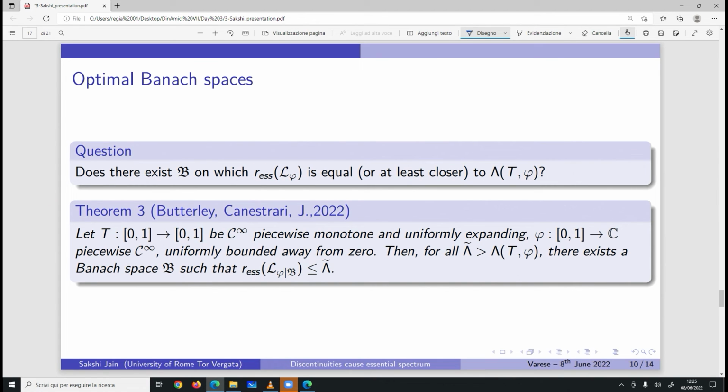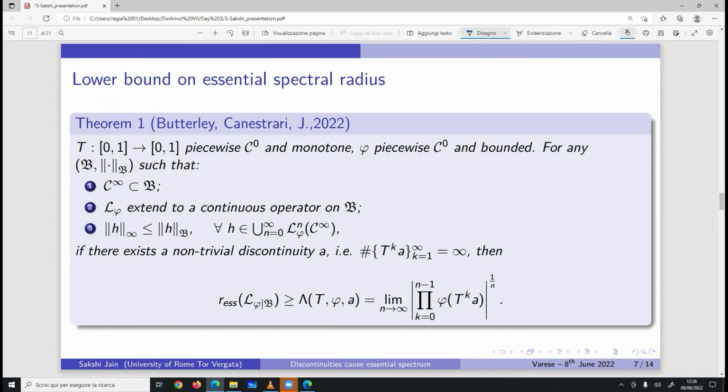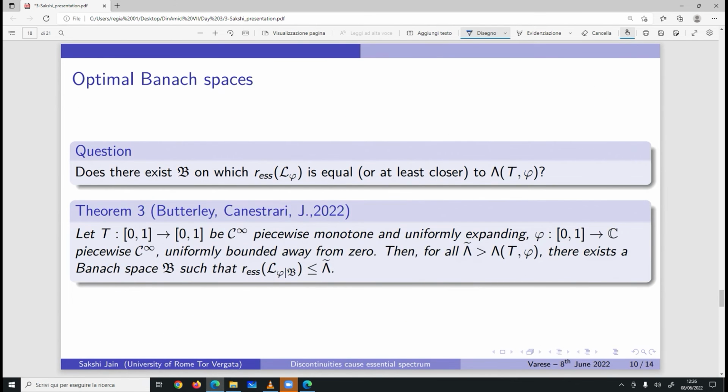I'm sorry about the next slide that I'm going to show, but it is about the proof of theorem 1. So let me remind you what theorem 1 was. Theorem 1 says that if T is a piecewise C0 and monotone map, and phi is piecewise C0 and bounded, then if our Banach space respects these three hypotheses and there is a non-trivial discontinuity with T, then the essential spectral radius cannot be made as small as we want, so it has a lower bound. And next would be the proof of this theorem.